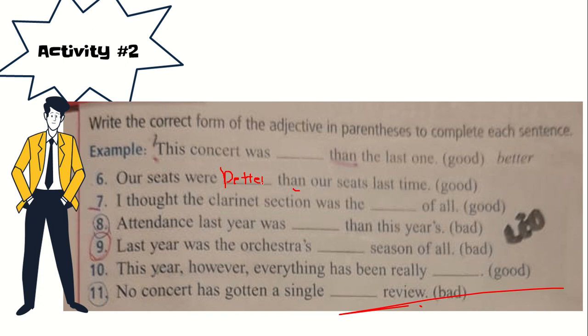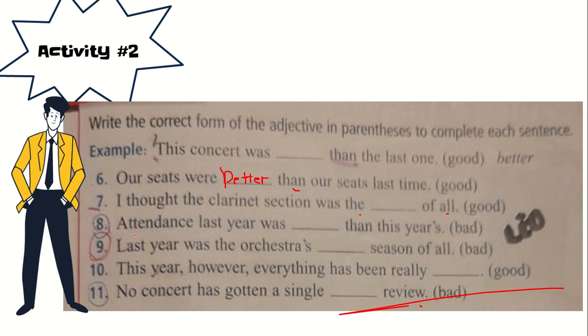Let's do number 7. I thought the clarinet section was the blank of all. We have this clue, the, and we have all. So that means it's comparing too many. So you will use the form of good that compares 3 or more: best. Number 8. Attendance last year was blank than this year.